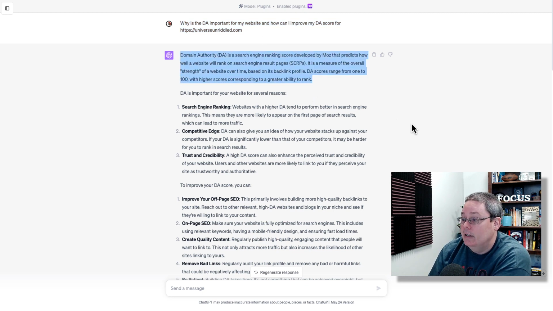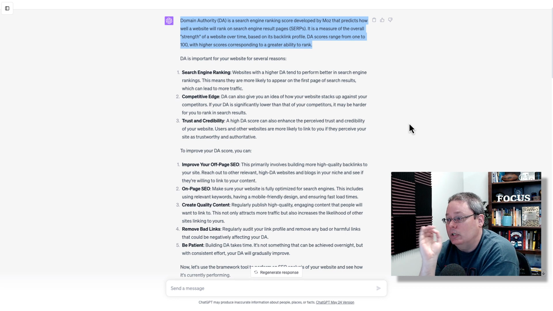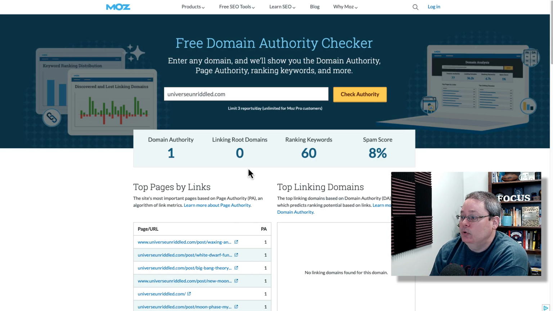And you can see here, domain authority is a search engine ranking score developed by MOZ that predicts how well a website will rank on search engine results pages. It is a measure of the overall strength of a website over time based on its backlink profile. If you go back to the MOZ tool, the free domain authority checker, the number of linking root domains, or backlinks, that we have currently is 0. Of course, we started at 0. We have a DA, or domain authority score, of 1 because we started from scratch.